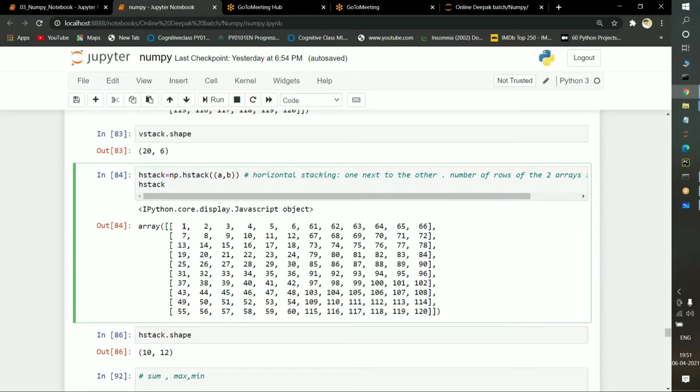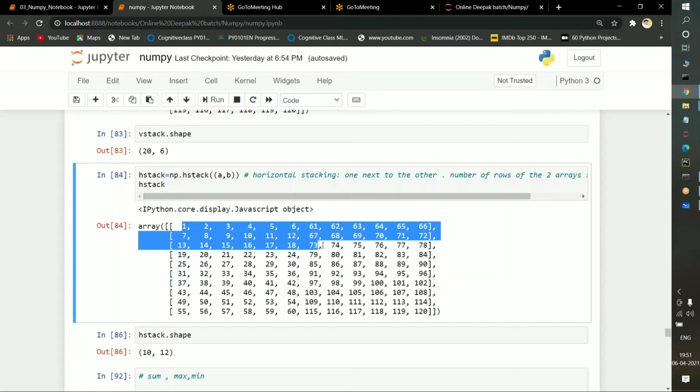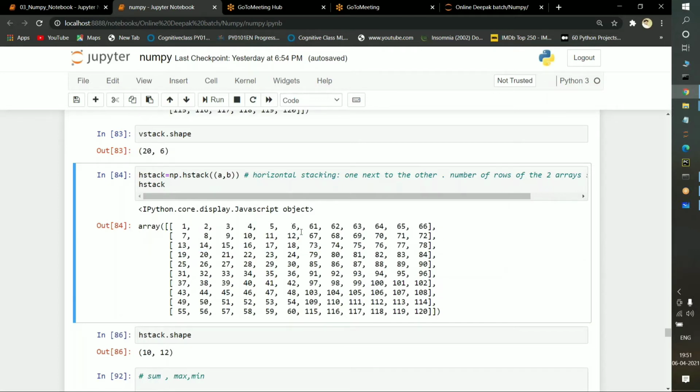See here, from 1 up to some value, the 6th position value, it will be selected. These columns, 1 to 6 and 7 to 12, 31 to 36, and if you observe here, 55 to 60.